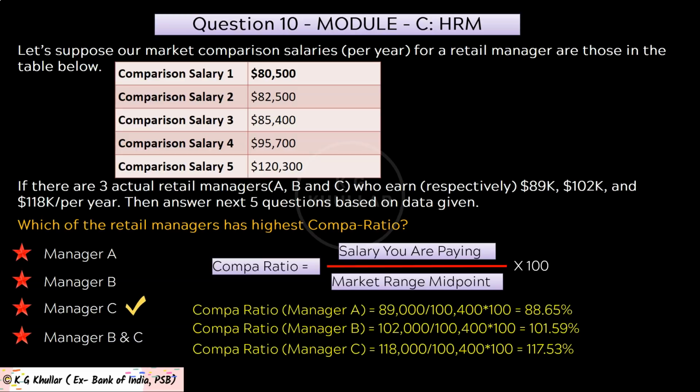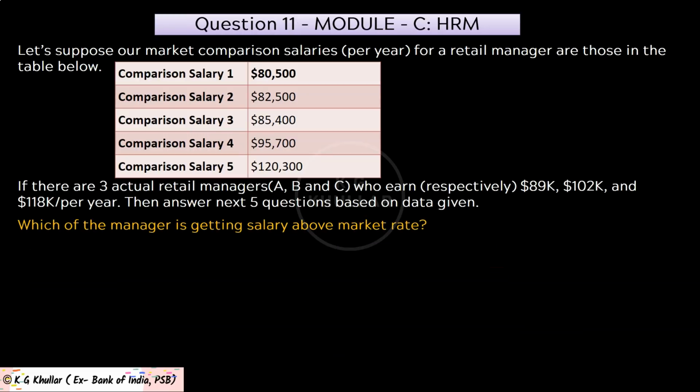So as you can see, manager C has highest compa ratio. Thus the correct option for the given question is option C. The next question of our case study is, which of the manager is getting salary above market rate? And these options are given to you.